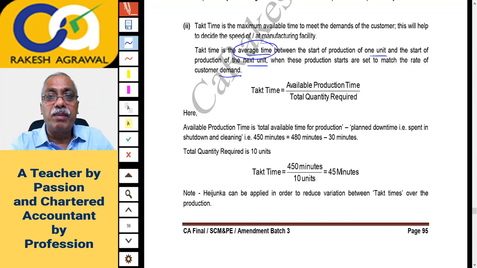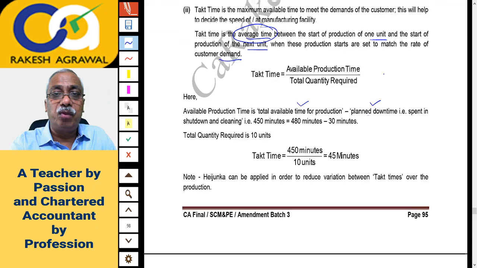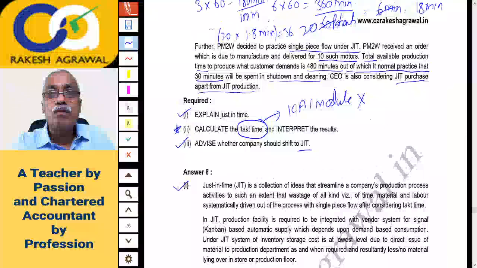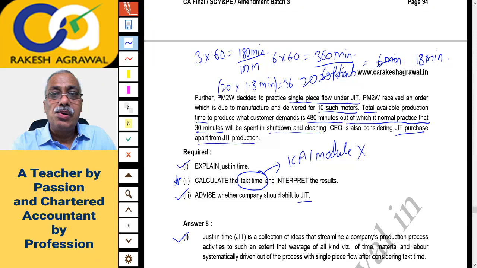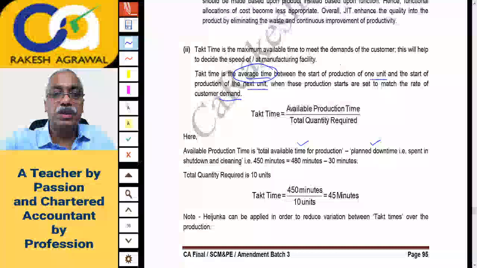Takt time is available production time divided by total quantity required. Here available production time is total available time for production minus planned downtime, that is time spent on shutdown and cleaning. If you remember, we were given I think 480 minutes a day. Should I take you back to the question? We have got 480 minutes total time, out of which 30 minutes will be lost on shutdown and cleaning. So effective time will be 450. Okay, so I'll take you back.